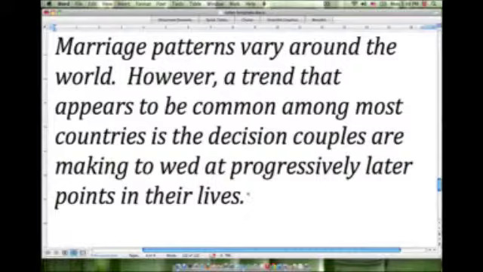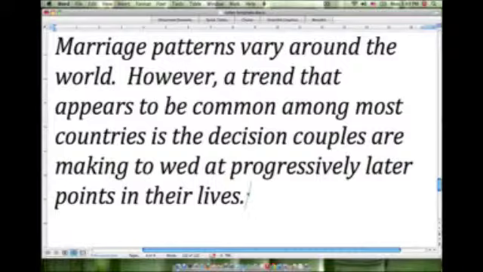Now that we get to our thesis, we're going to answer the question directly. And as the question said, it was basically a do you agree or disagree that marrying later is beneficial to a person's career and professional life. So let's see here.